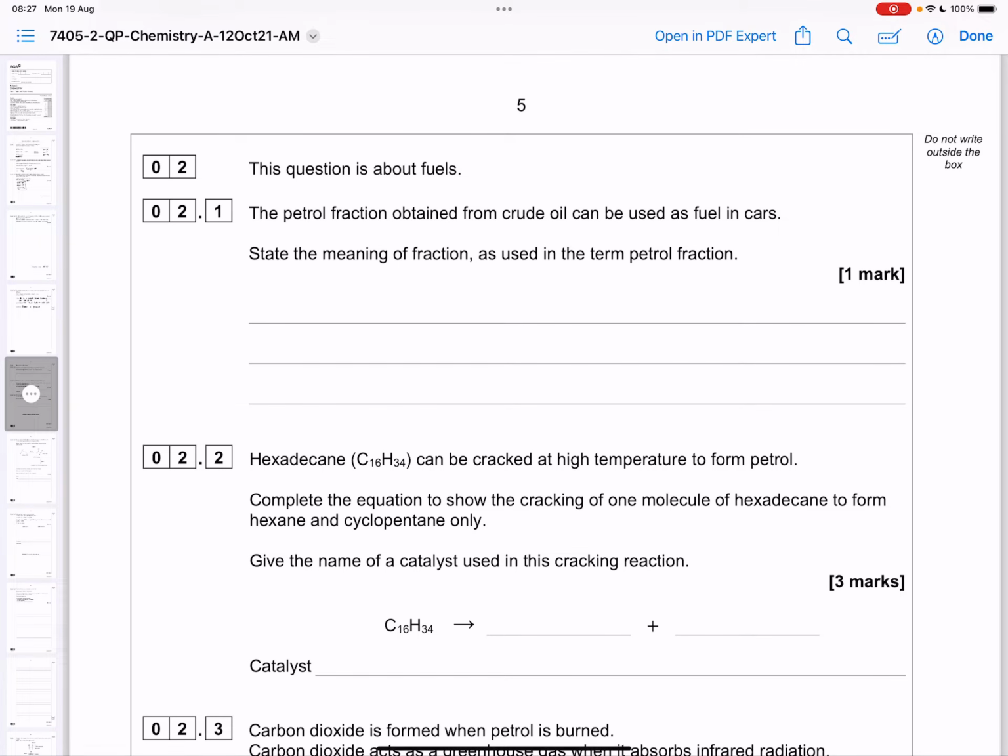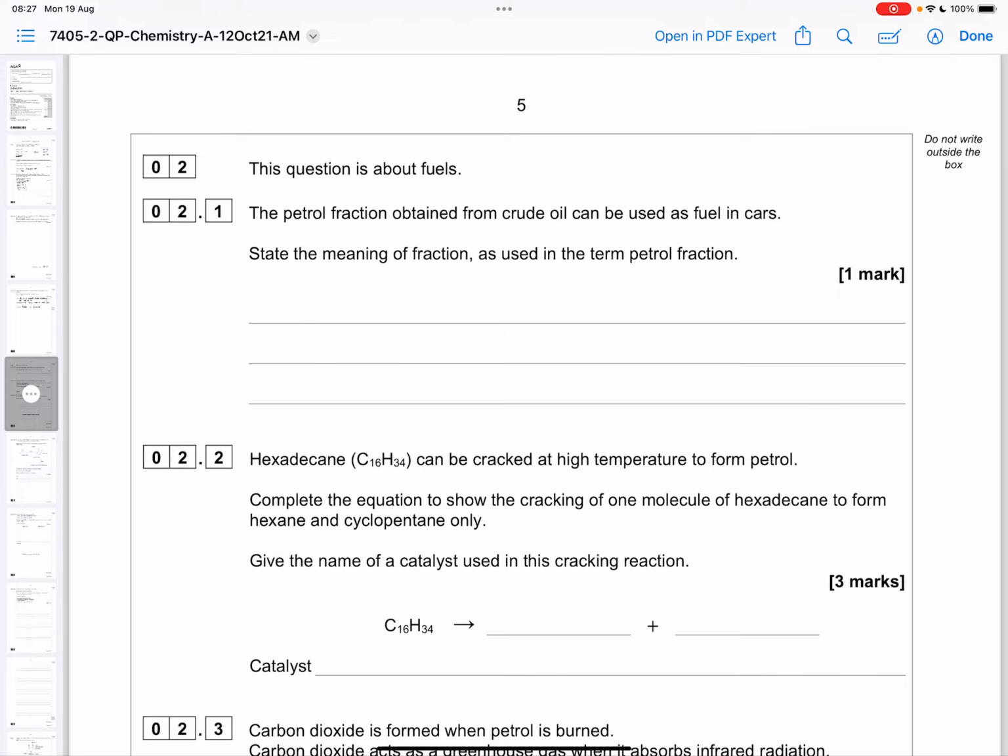This question is about fuels. The petroleum fraction obtained from crude oil can be used as fuel in cars. State the meaning of fraction as used in the term petroleum fraction. So a fraction is the group of compounds that have a similar size and a similar boiling point.